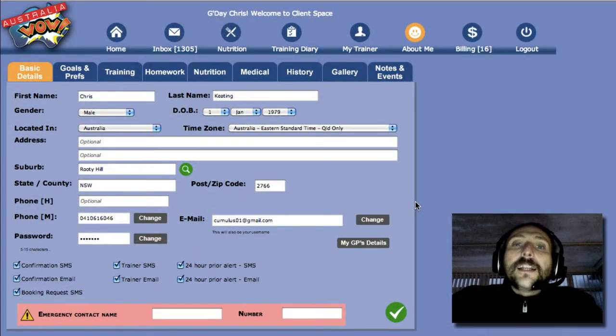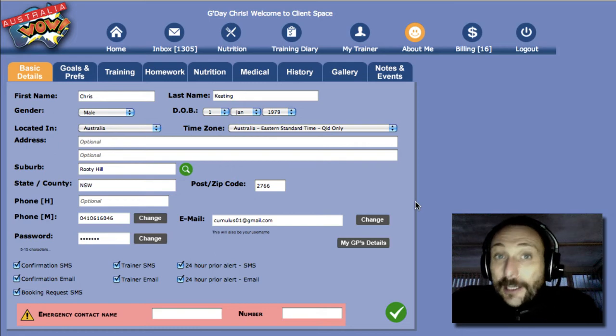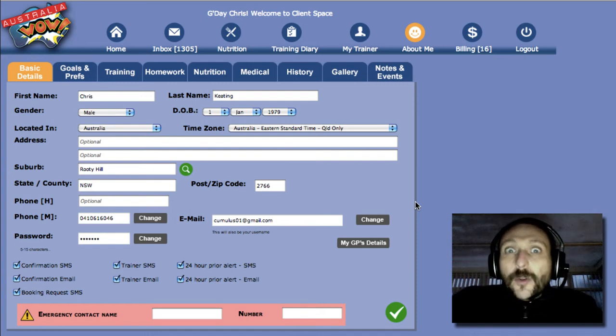Hello. Now, we need some basic details on you, so complete as many of these details on the page as you can. If you're working with a personal trainer, they're going to need a few more details than what AustraliaWOW does, so it's up to you to put those in.